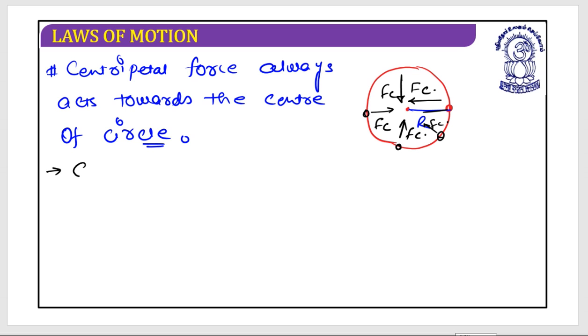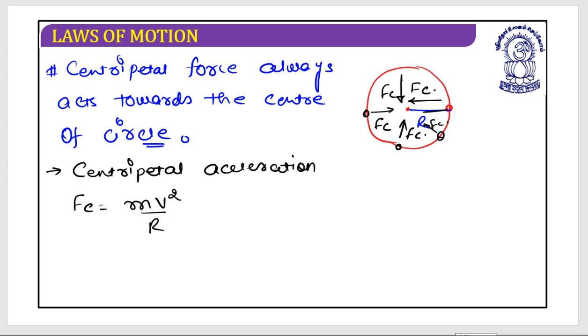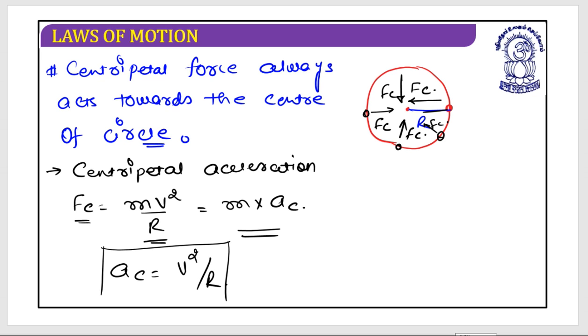Very good. Centripetal acceleration. How do I know it? We have Fc equal to m into v square by r, and I know that force is equal to mass times acceleration. If I equate these, I get the relation that Ac is equal to v square by r. Centripetal acceleration is equal to v square by r.